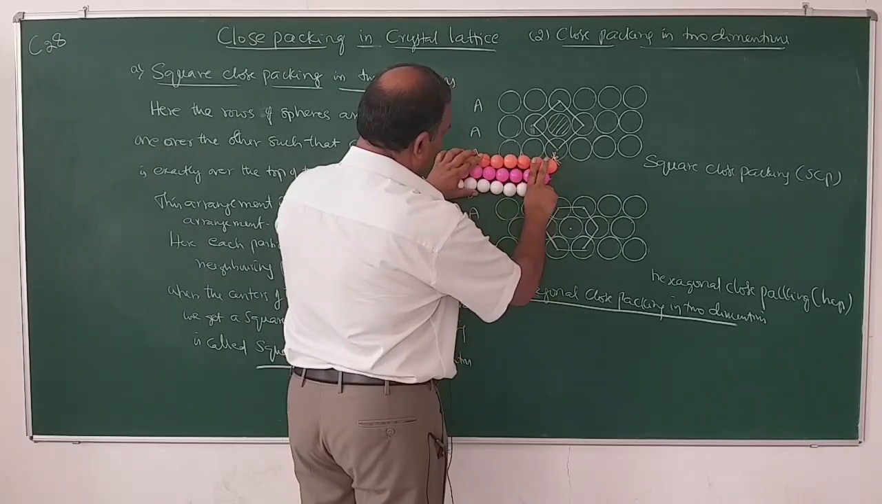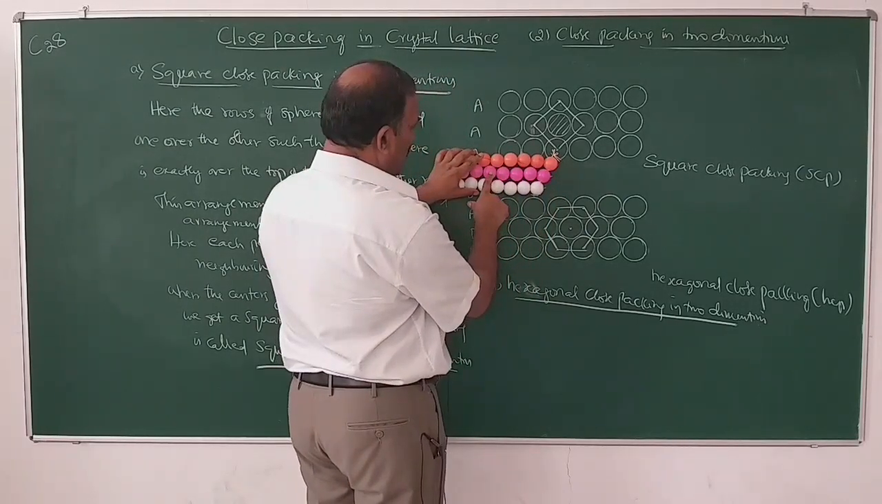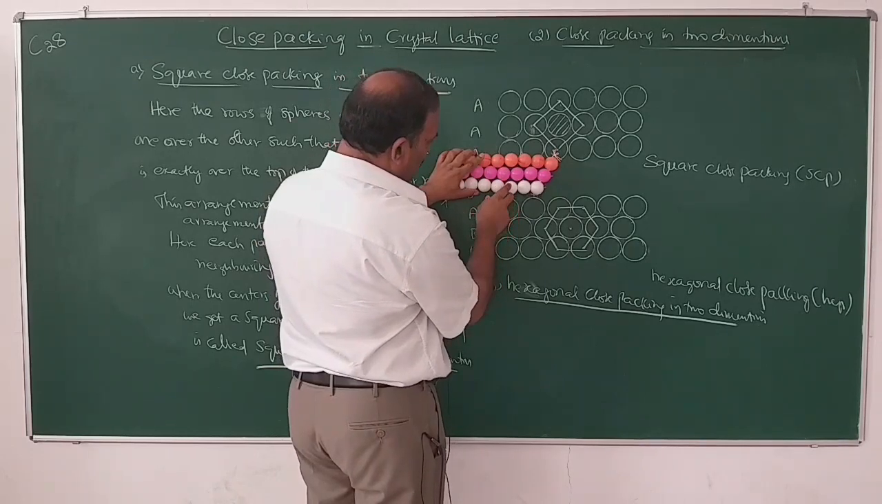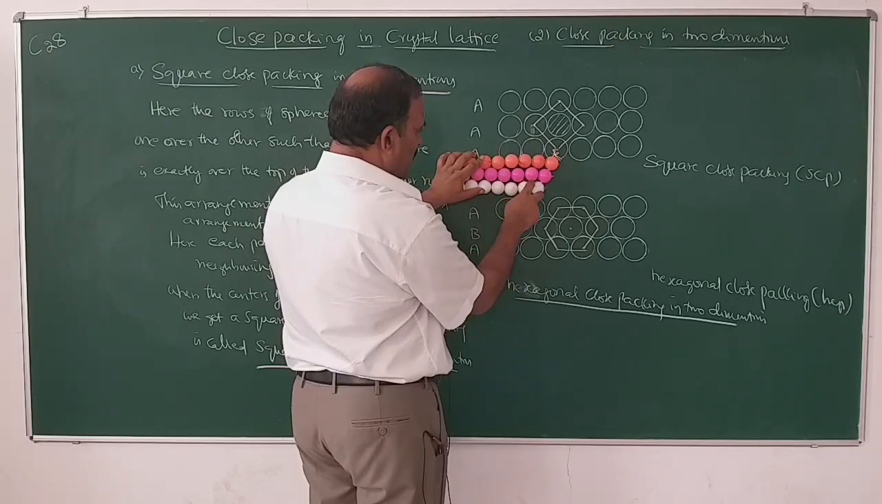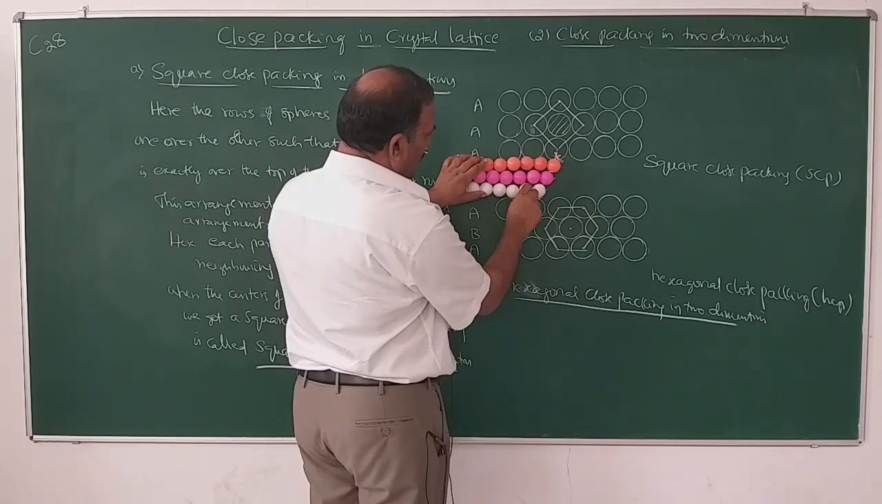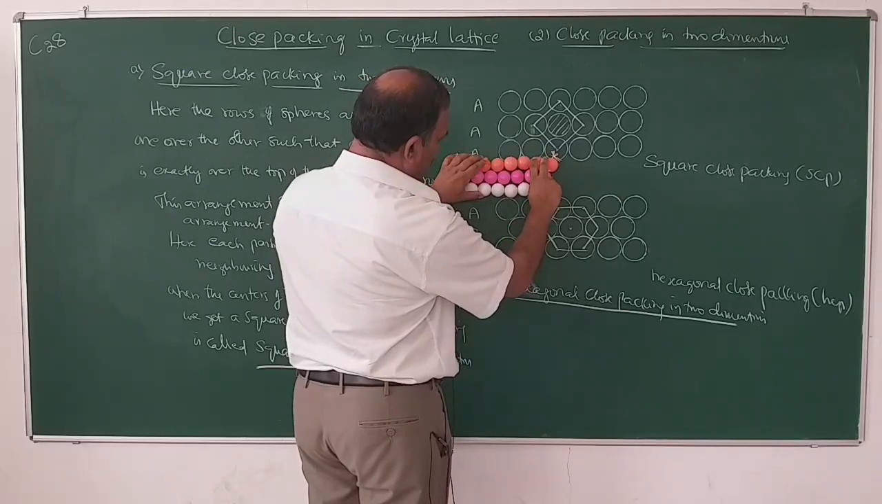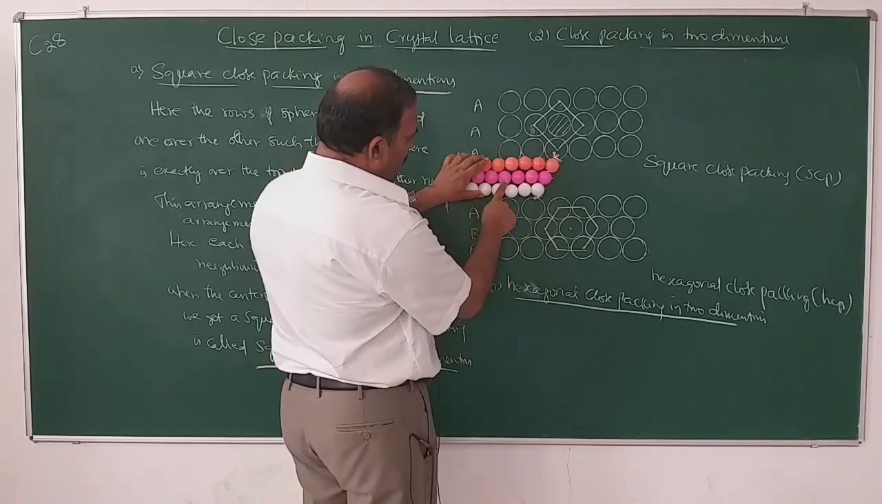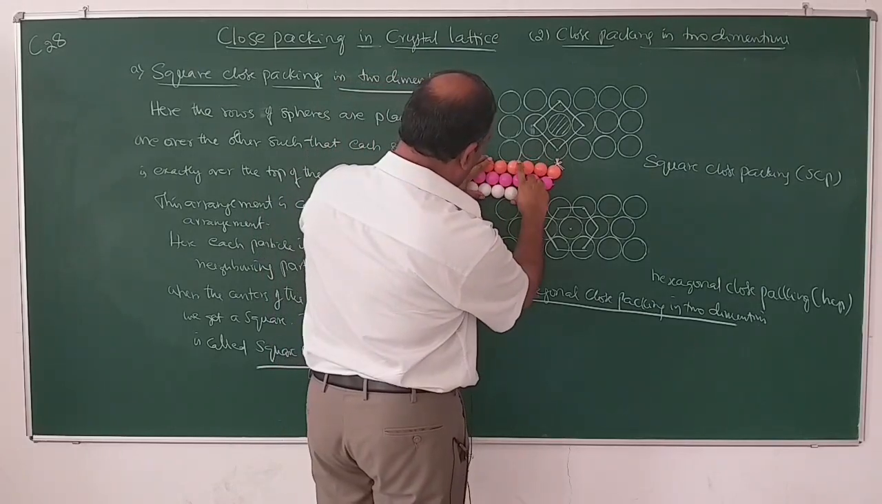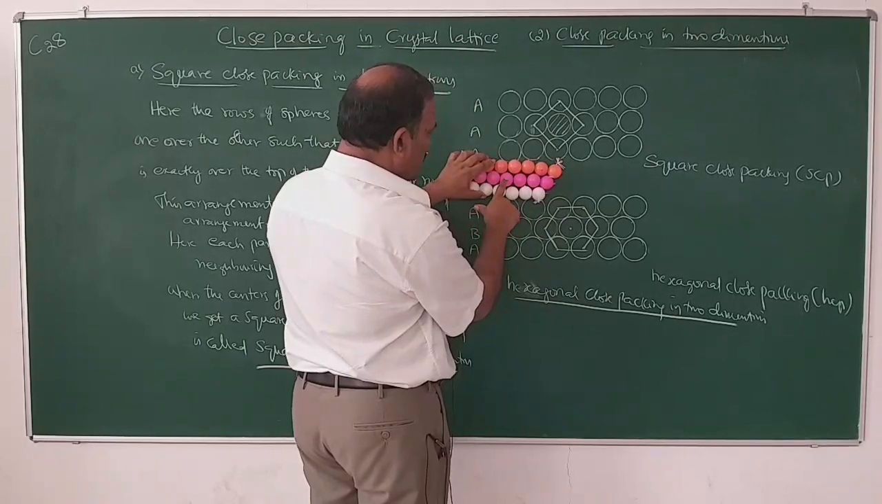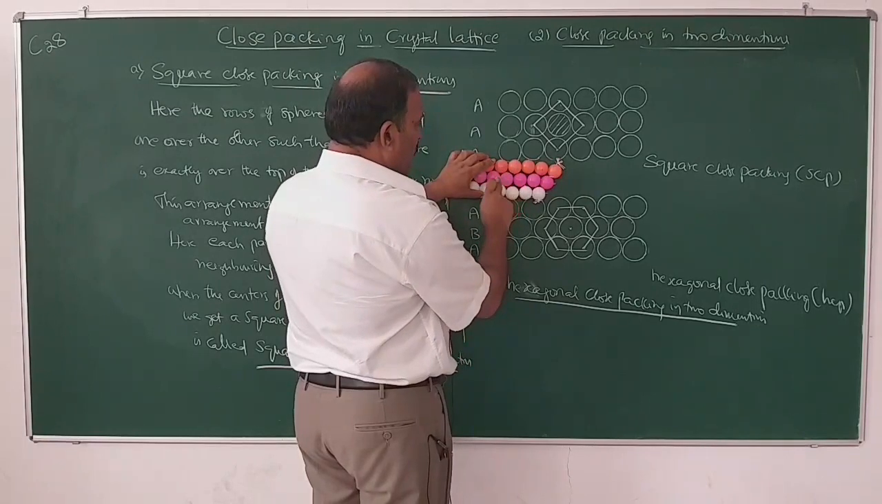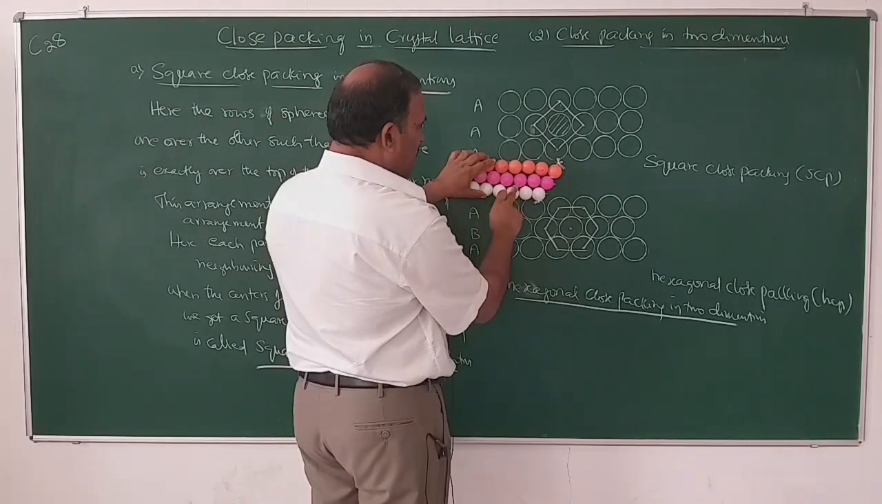So these are first row, second row, third row. The spheres of the second row are exactly over the depressions. These are all the depressions, and the third row is over the depressions of the second row, like this. So here each particle, suppose this is the particle, is surrounded by how many spheres? Each particle is surrounded by 6 spheres. Therefore, the coordination number here is 6.